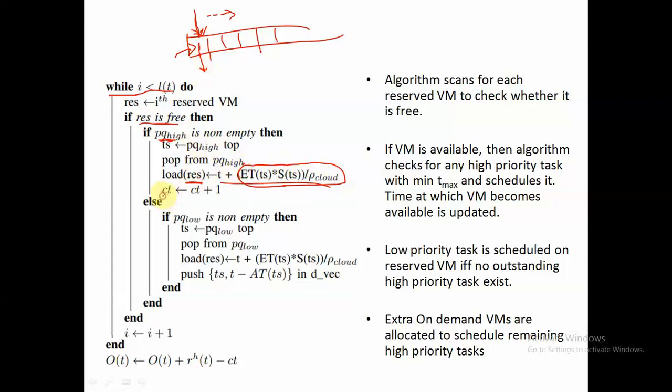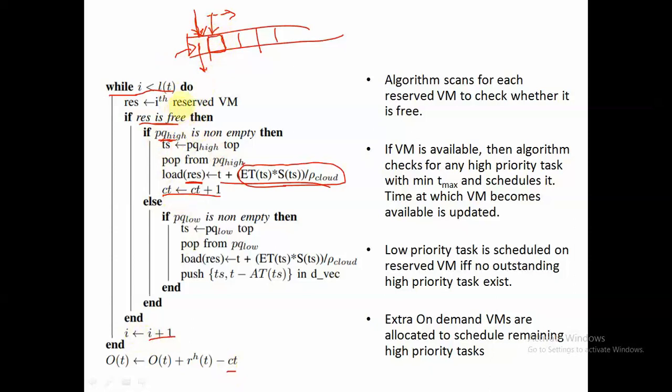And then we are updating this particular count variable. We will use this count variable later, right? Next, we will again increment this value of i.